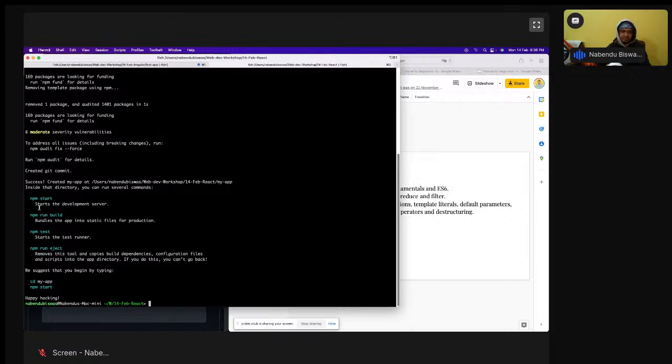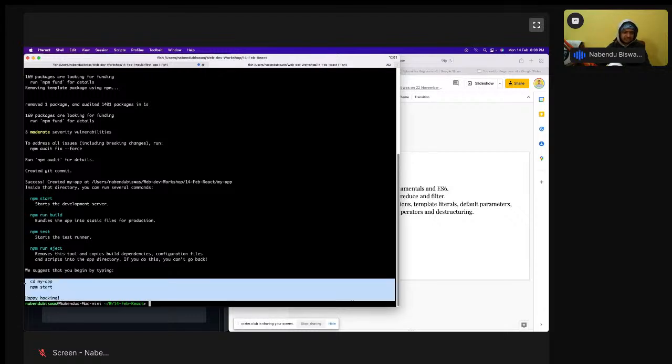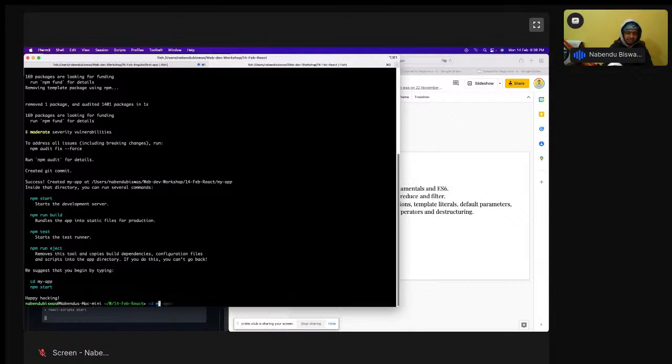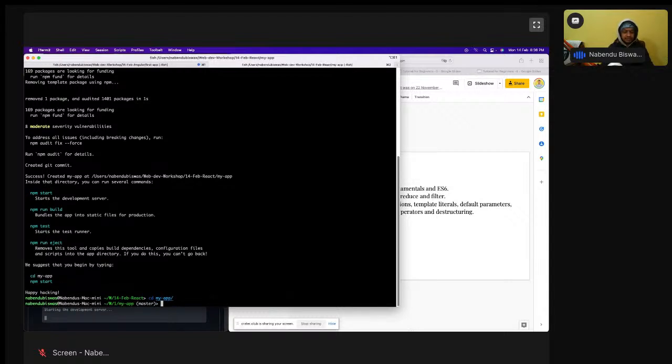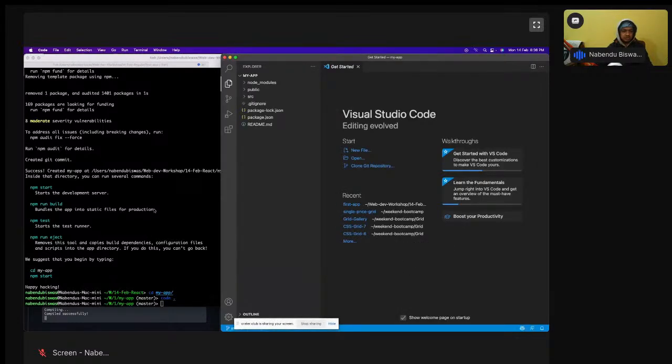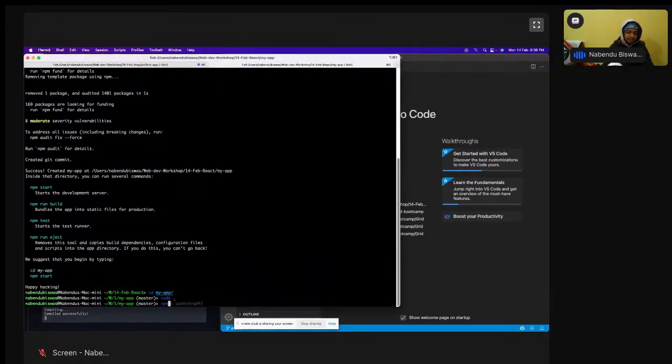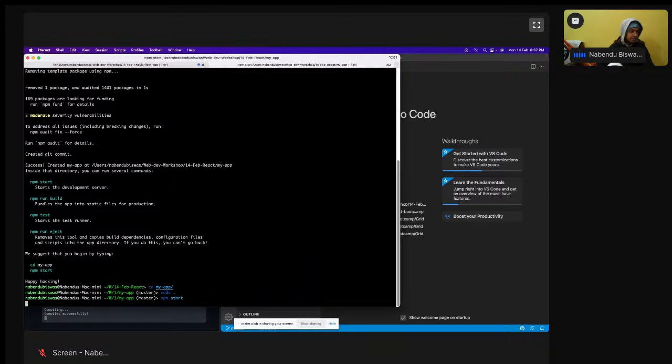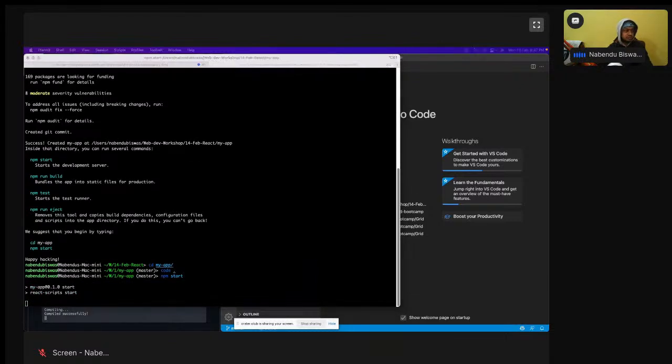So see, everything is done. Getting this is also sometimes a pain, but I have done this, and if you get this, it means the React app was successfully created. So I'll do a cd my-app, and then before npm start I have to do code . because I want to open it with VS Code. Then I'll do npm start.